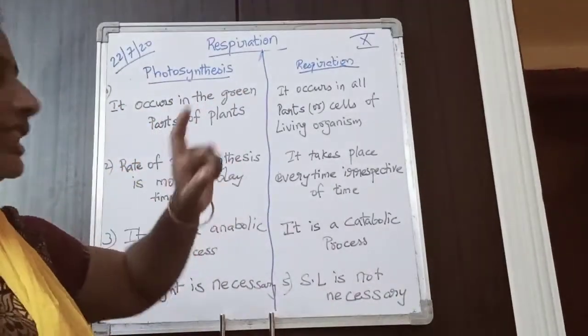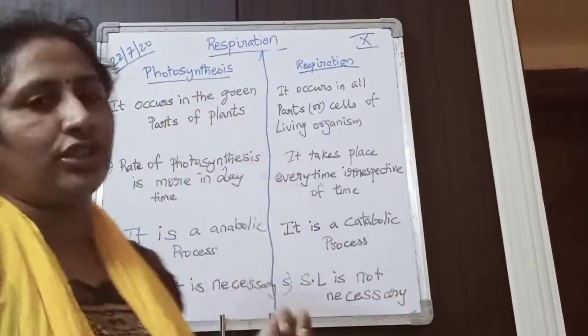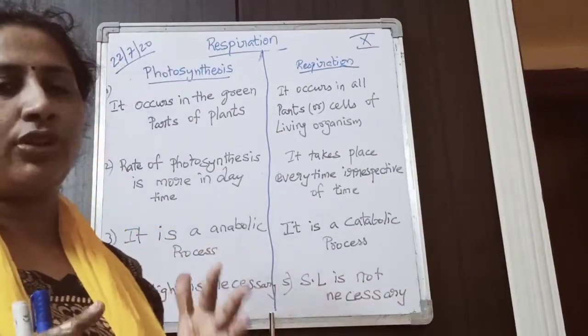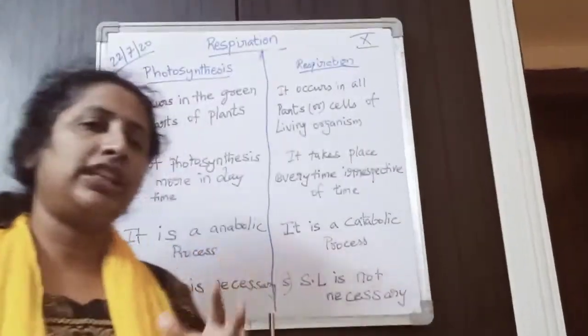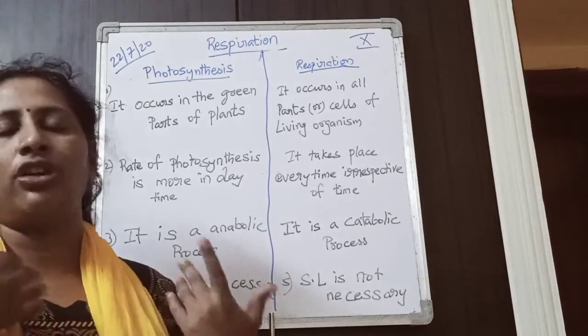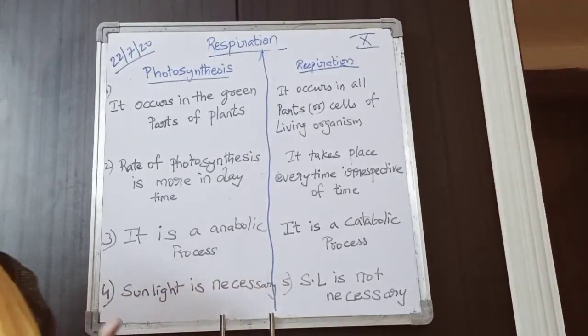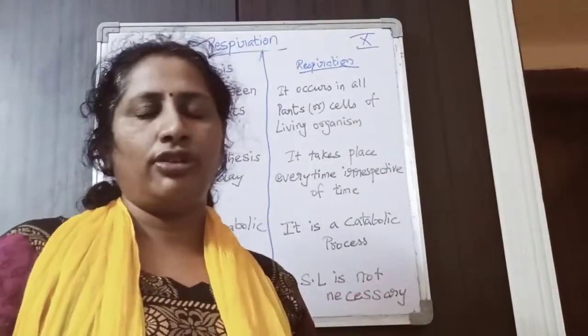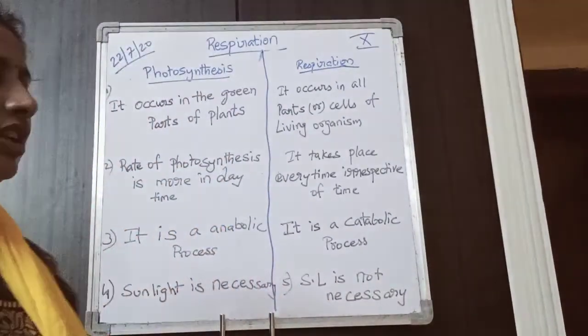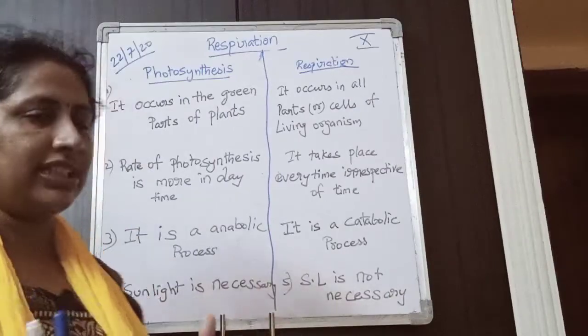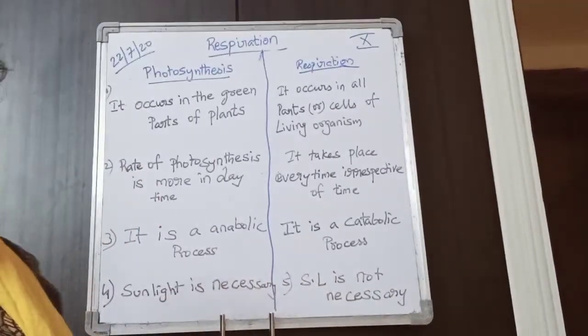Photosynthesis occurs in the green parts of the plant. Wherever chlorophyll is present, there only photosynthesis will occur. It will not occur in any other parts. Wherever the chlorophyll is absent, it will not occur.